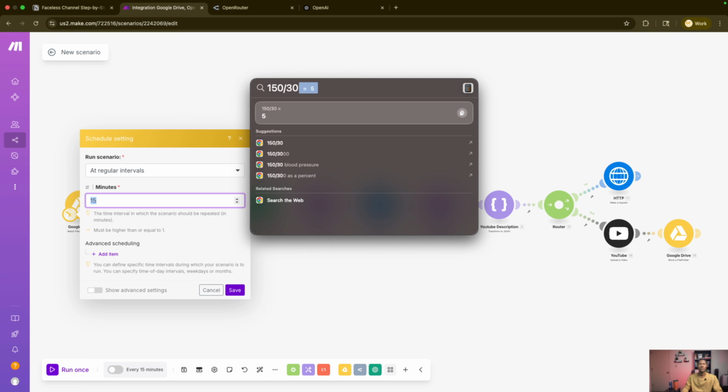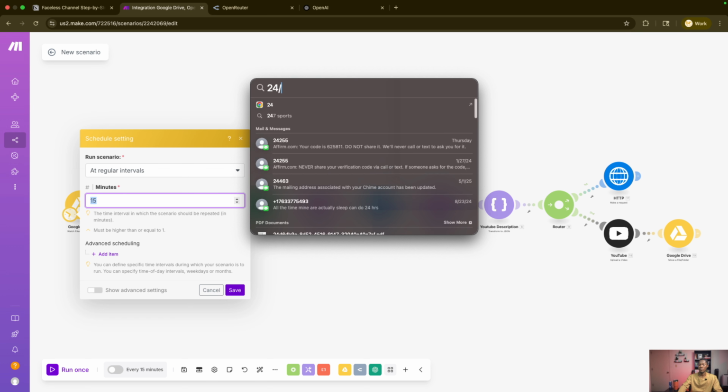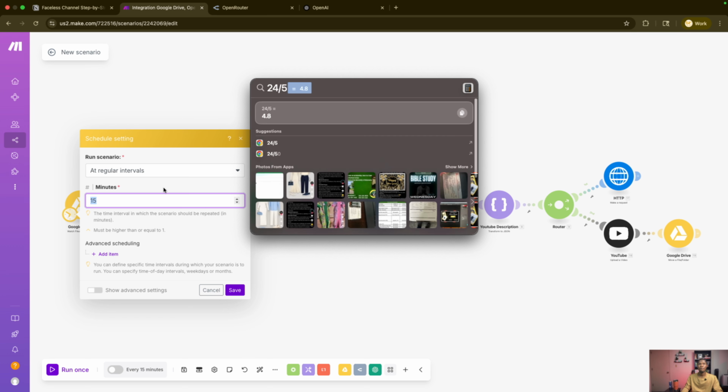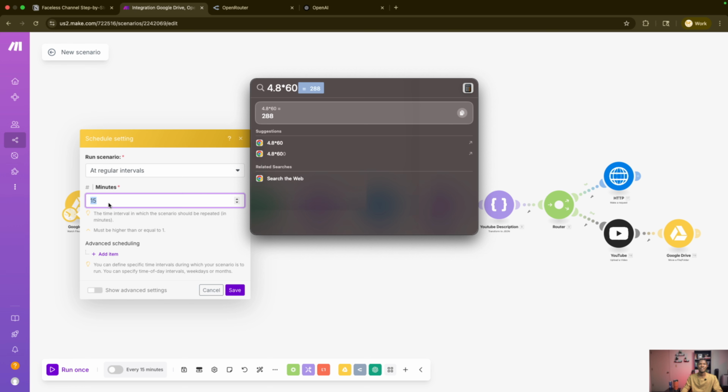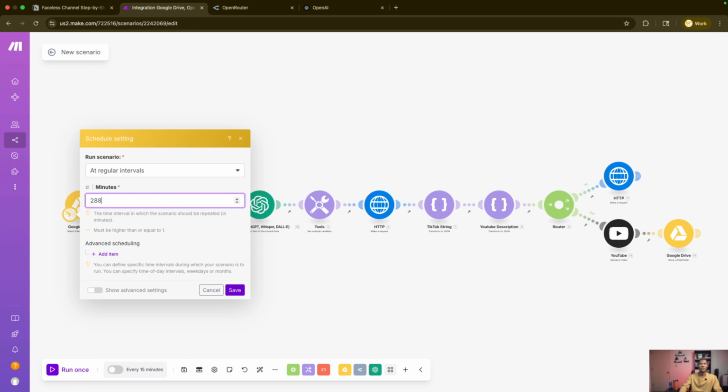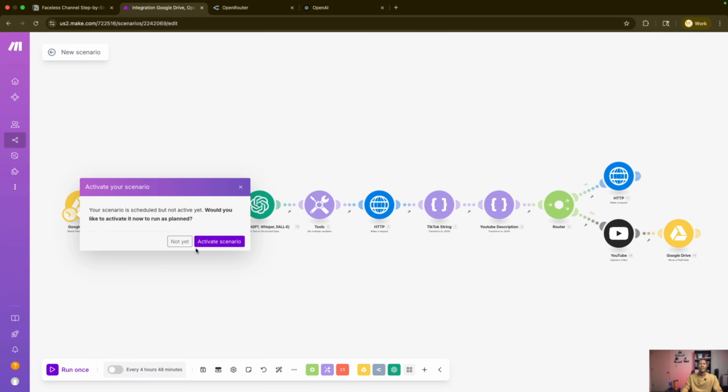So what we want to do is spread them out. We have 24 hours, so 24 divided by 5, that's every 4.8 hours. 4.8 hours times 60, so 288 minutes is what we need, and just save that. And then it will activate your stuff.